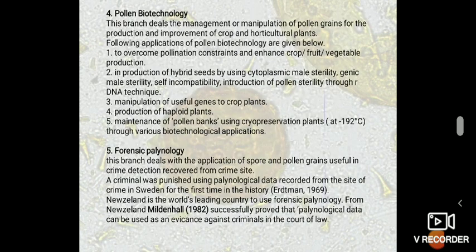Another aspect is pollen biotechnology. This deals with the management and manipulation of pollen grains for the production and improvement of crop and horticultural plants.